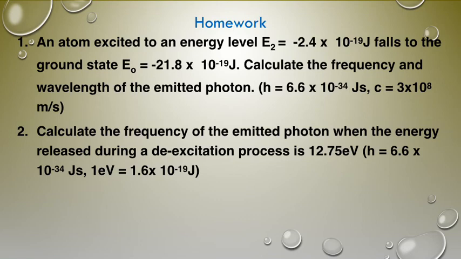Second one says calculate the frequency of the emitted photon when the energy released during a de-excitation process is 12.75 electron volts. So now you have been given the energy released, but it is in electron volts. So you must convert to joules. Remember I said earlier that 1 electron volt is 1.6 times 10 to the minus 19 joules. So you convert it to joules, and then you find the frequency using the formula E equals hf.